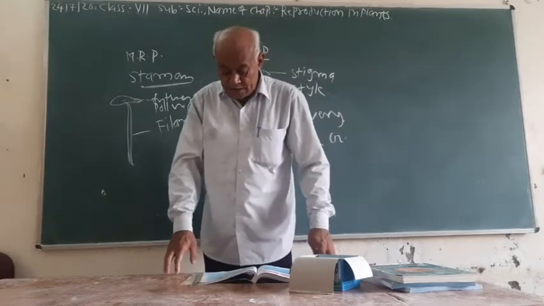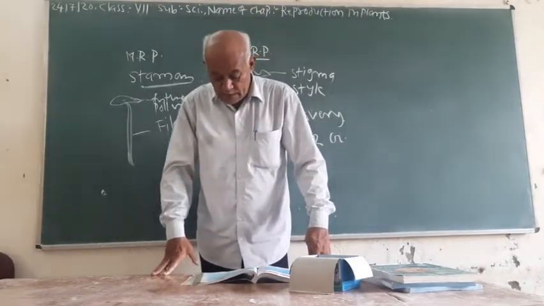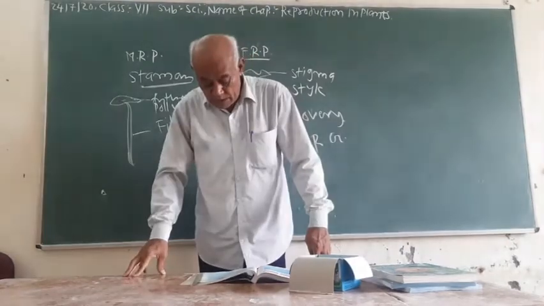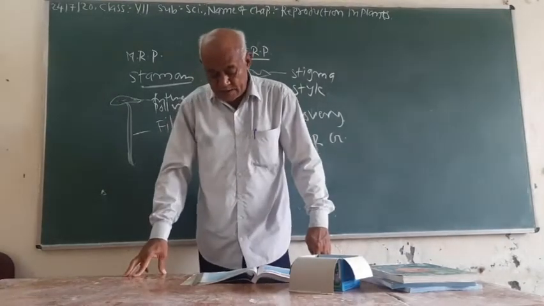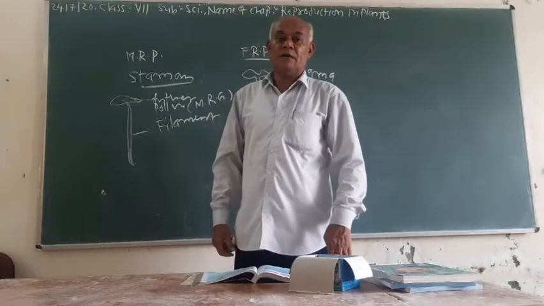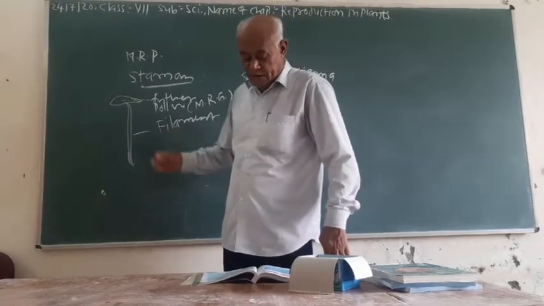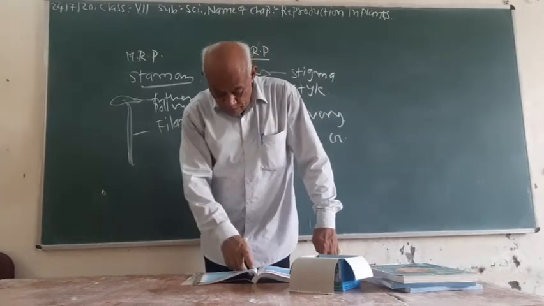This process is termed fertilization. So, how does the process of fertilization take place in a flower? This is the answer to this question.